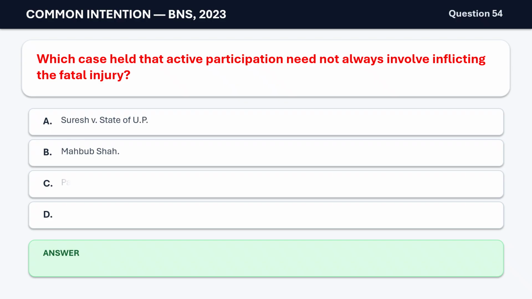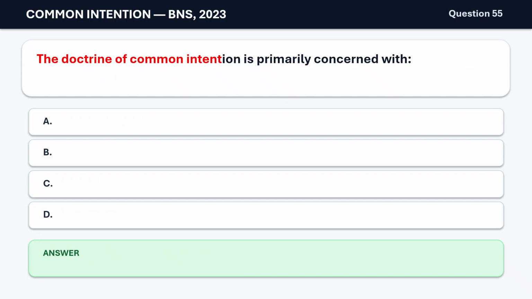A. Suresh v. State of UP. B. Mehboob Shah. C. Pandurang. D. Virendra Singh. The correct answer is A. Suresh v. State of UP.